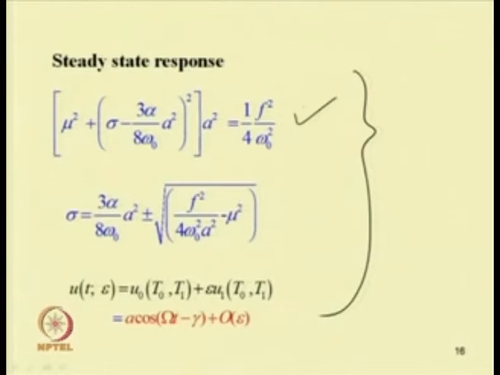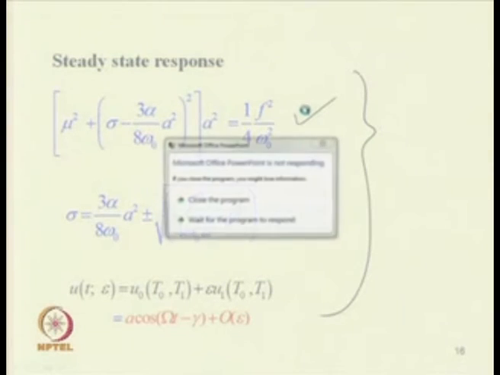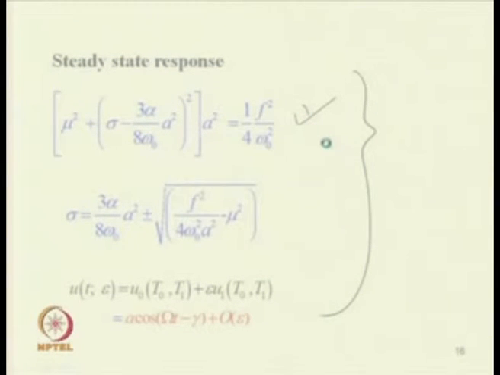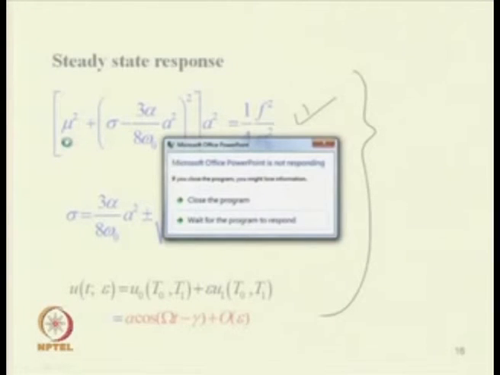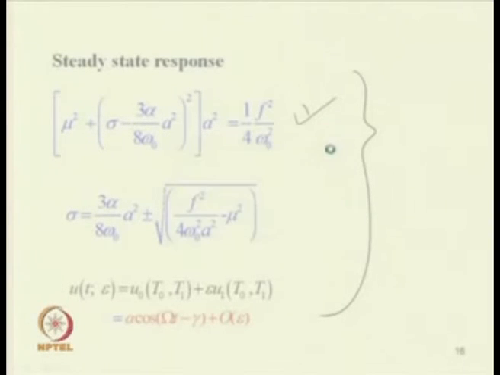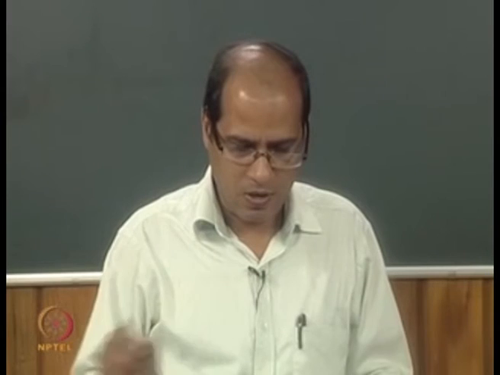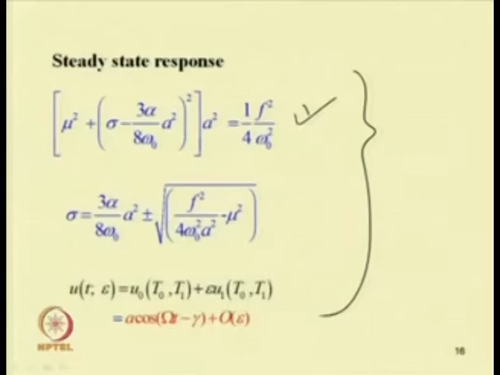So, we obtain this equation which has to be solved to find the frequency response curve. In this case the steady state response is given by this equation, where mu is the damping parameter, sigma is the detuning parameter, alpha is the coefficient of the cubic nonlinear term, omega 0 is the natural frequency of the system, and A is the amplitude of the system.